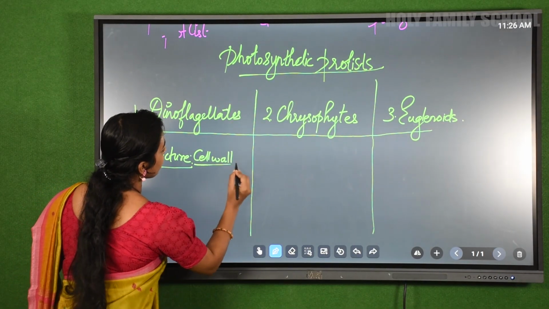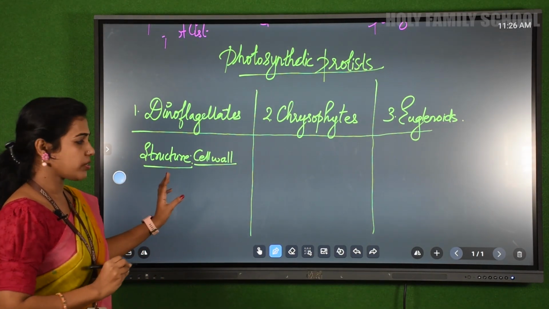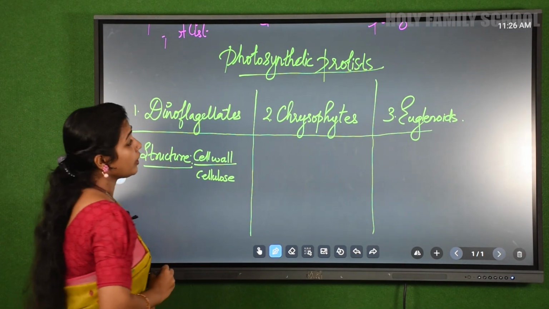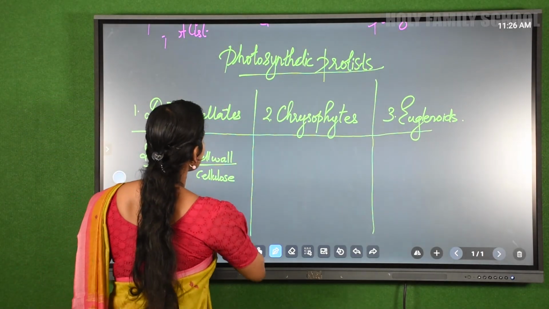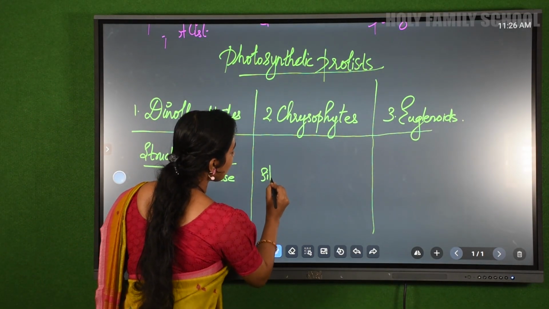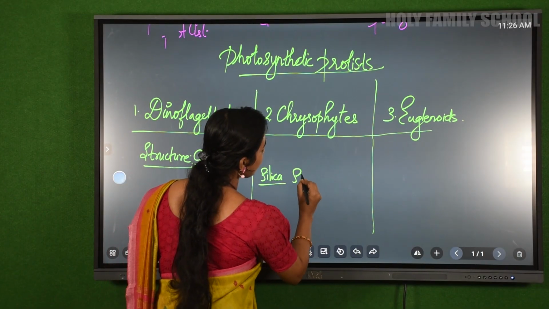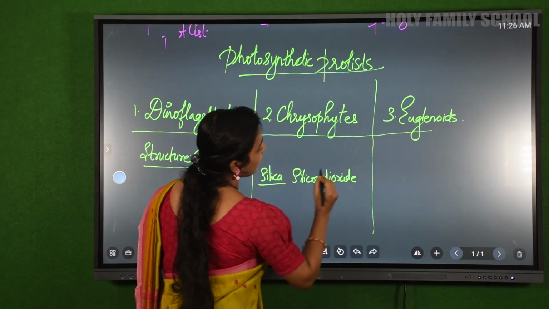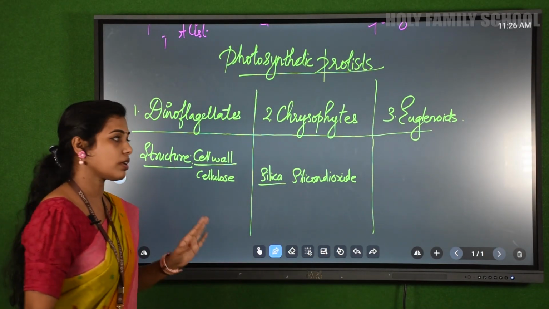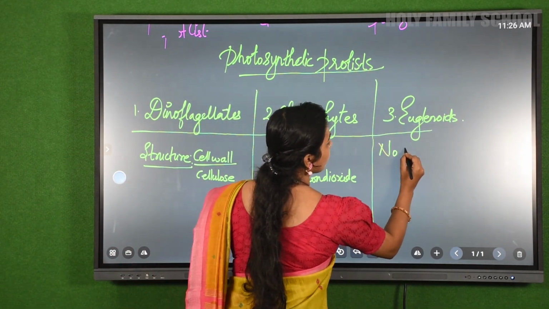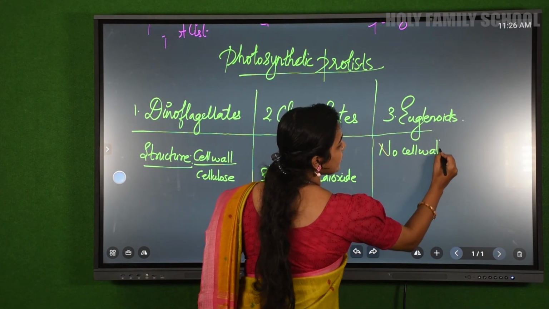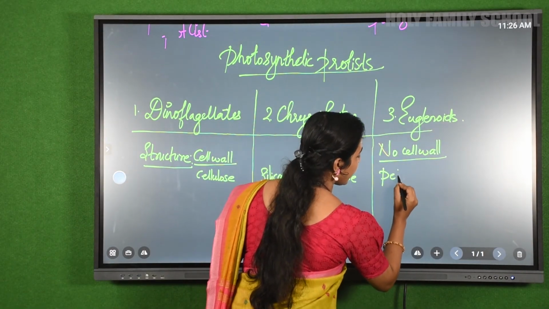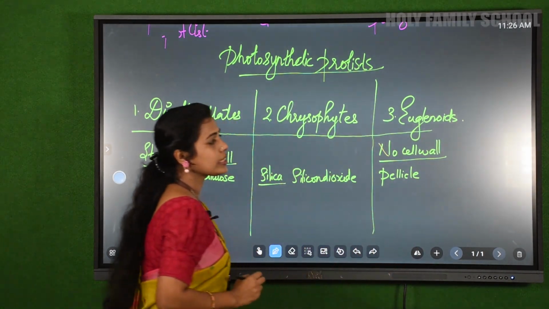The cell wall of dinoflagellates is made up of a substance called cellulose. Then how about chrysophytes? The chrysophyte cell wall is made up of silica, or silicon dioxide. And now, how about euglenoids? They don't have a cell wall. But instead of a cell wall, they have a protein-rich layer that is known as pellicle.